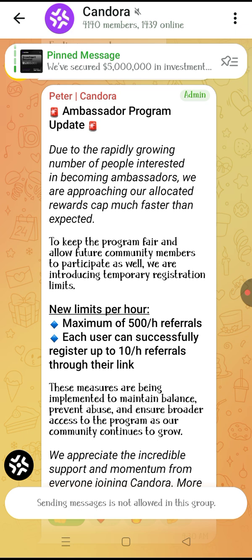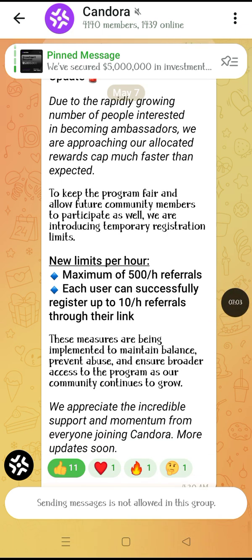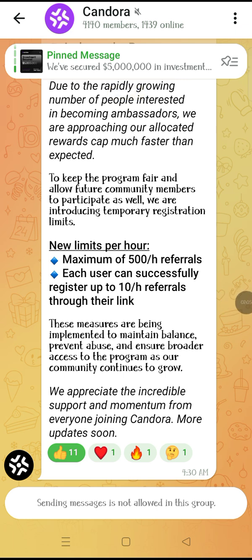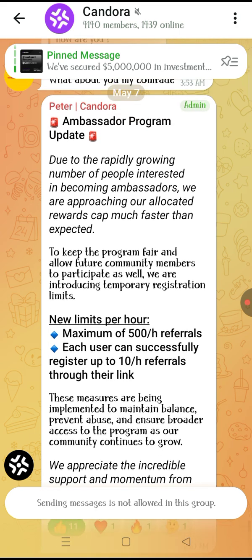So this is the ambassador program update. Due to the rapidly growing number of people interested in becoming ambassadors, we are approaching our allocated rewards cap much faster than expected. So to keep the program fair and allow future community members to participate as well, we are introducing temporary registration limits. Guys, I hope you get what I'm trying to read. I'm reading what they provided here. Today is 7th May, right? So that is today's update.